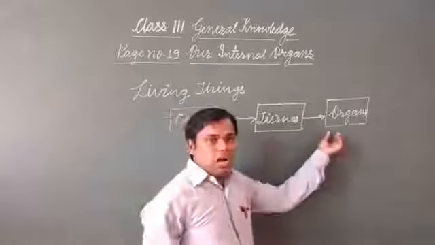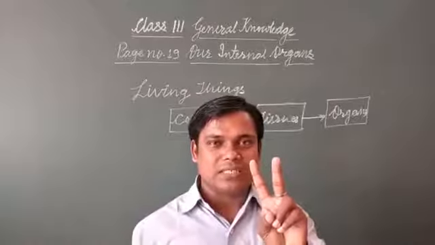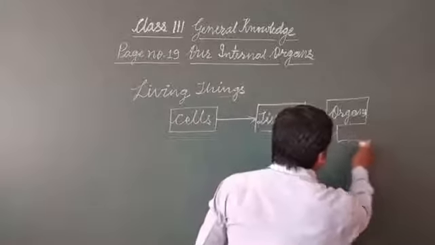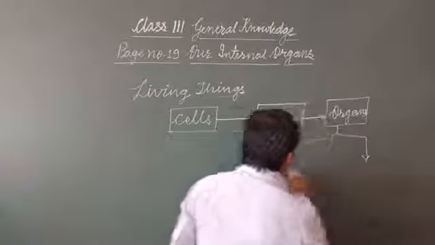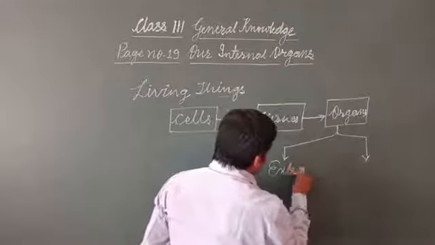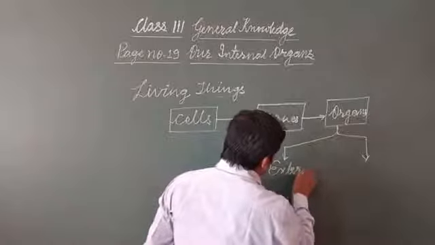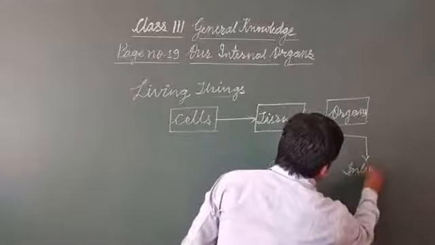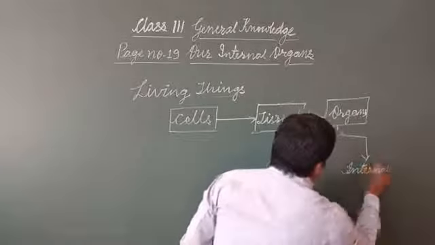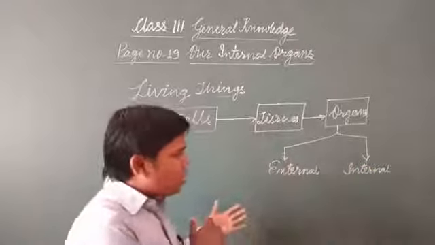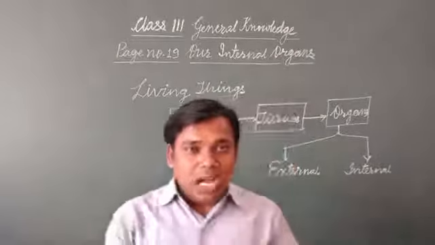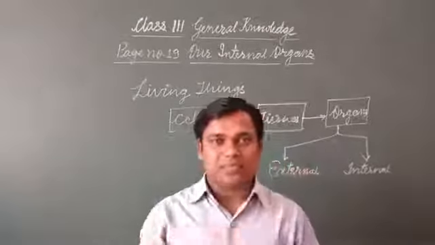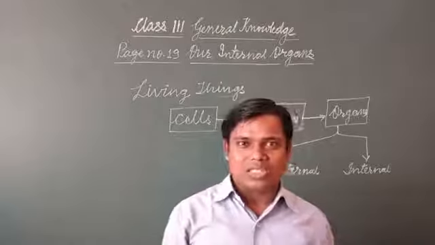And these organs are of two types, external organs and internal organs. Here I am writing external and internal. Now we will come to external organs and internal organs. An organ of our body that can be seen by us is called an external organ.